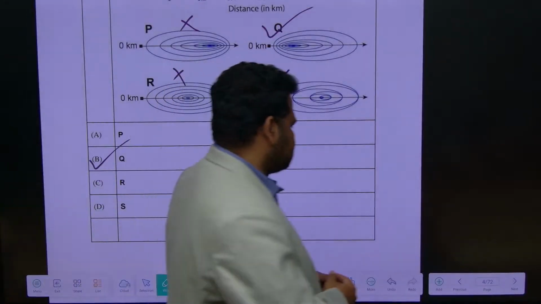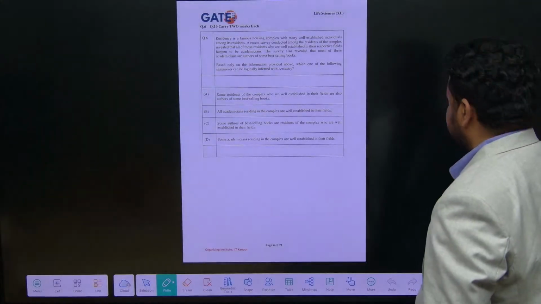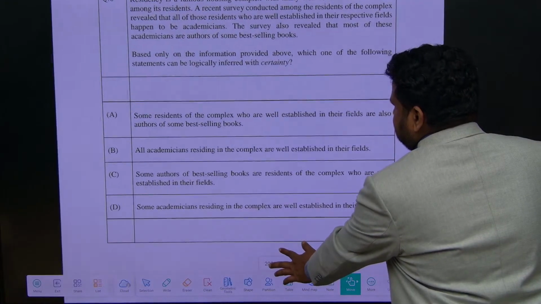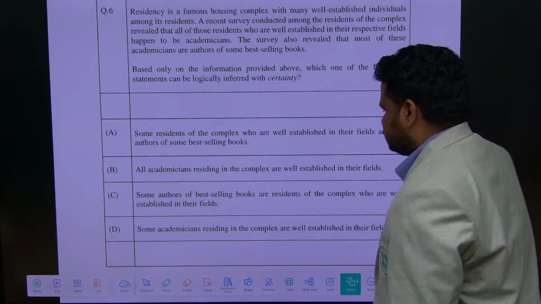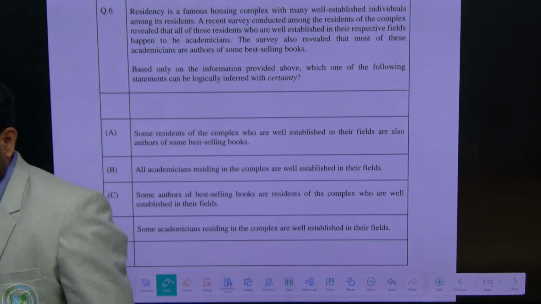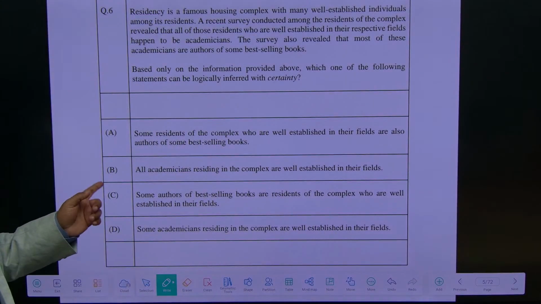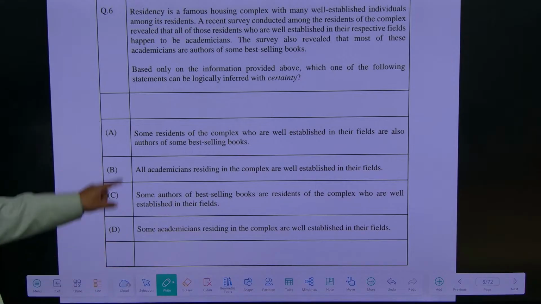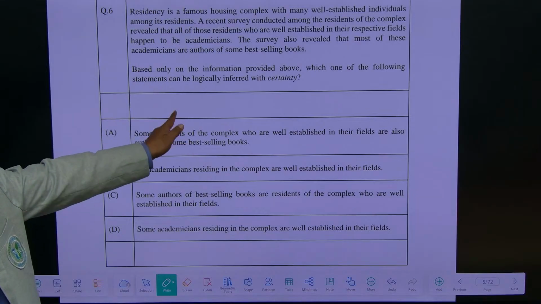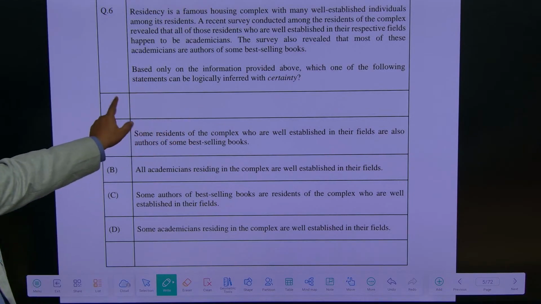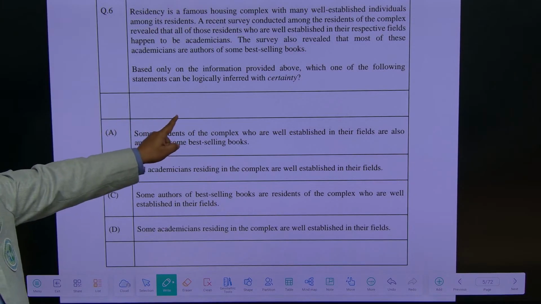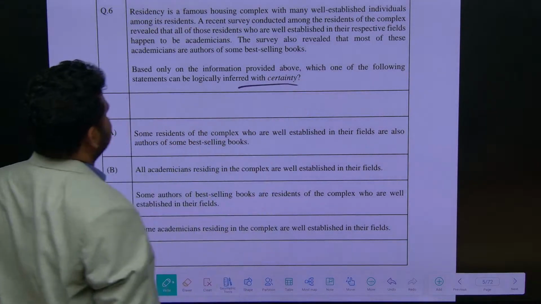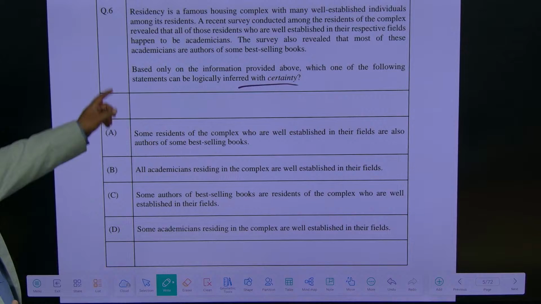Okay. Next question. So we are done with 1 to 5 questions. So this is not just the passage. I told you, we are having something called logical deduction and induction. That is based on this. Based on only the information provided above, which one of the following statements can be logically inferred with certainty? Logically inferred with certainty, they are telling. Okay, with certainty.